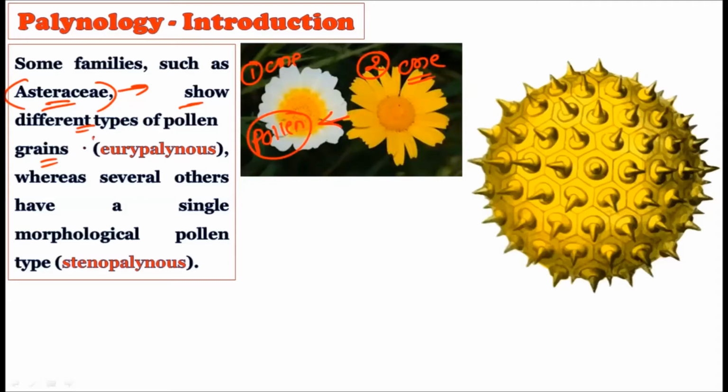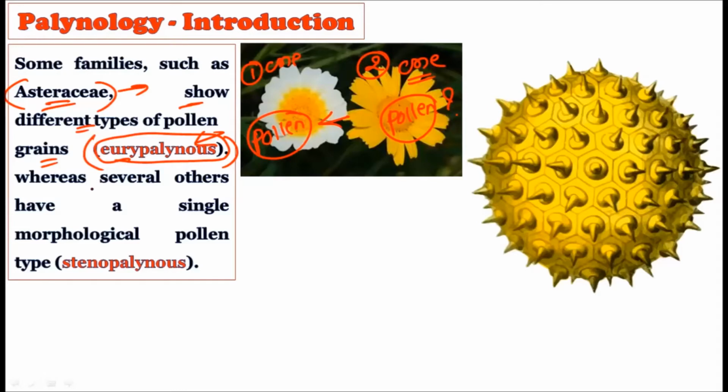In such a case, we say that the plants are Eurypalynous. Okay, a very important term, you should remember it carefully. What is Eurypalynous? When the members of the same family, for example the Asteraceae family, produce different kinds of pollen grains. Okay, pollen grains are produced, but they are of different types. Such pollen grains were rightly termed Eurypalynous. What is the meaning of Eurypalynous? Eurypalynous means the plants are producing different pollen grains, but they belong to the same family. The example for this is the Asteraceae family.